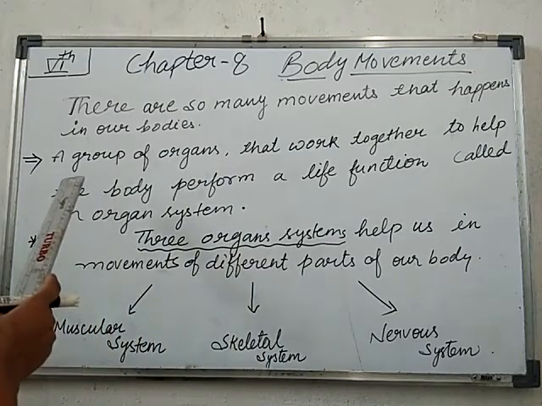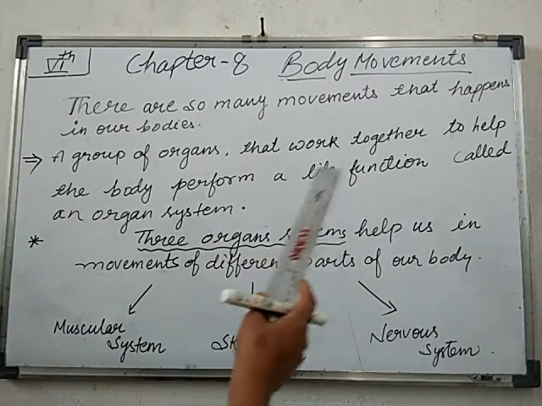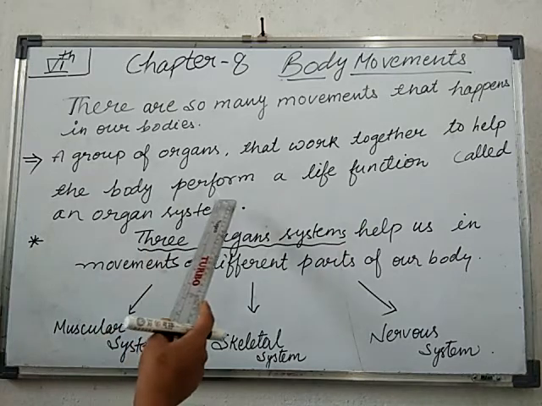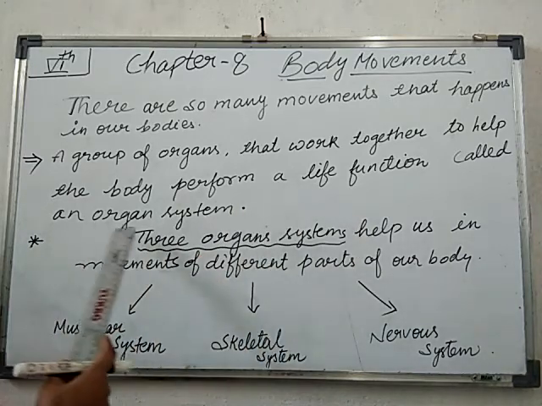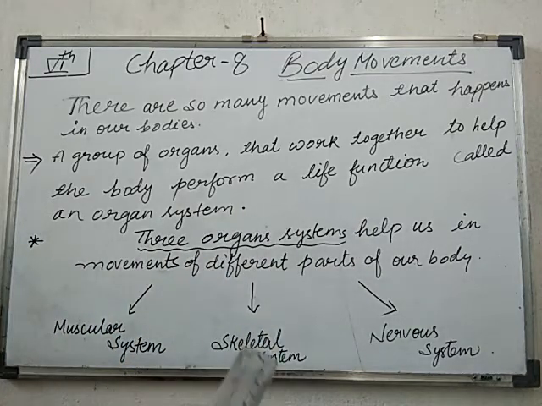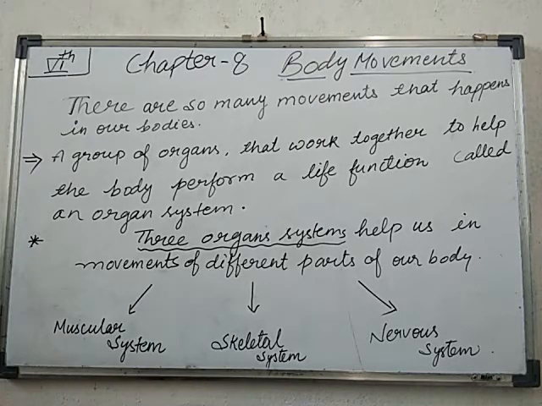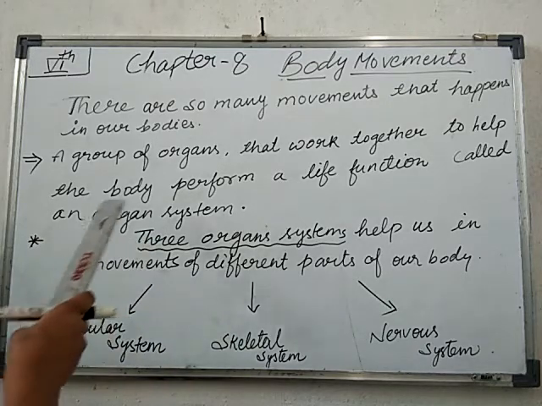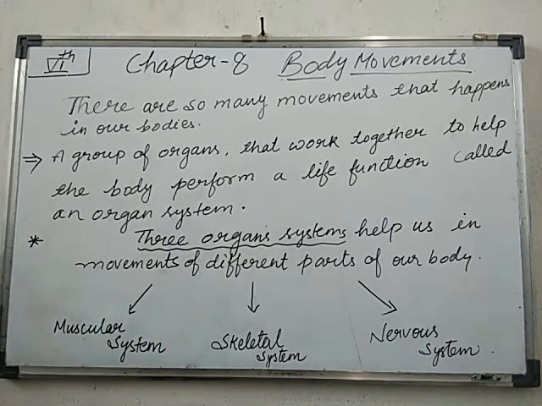A group of organs that work together to help the body perform a life function is called an organ system. As you know, our body is made up of a large number of cells. Cells combine together to form tissues, tissues combine together to form organs, and organs combine together to form an organ system. With the help of organ systems, movement happens in our body.